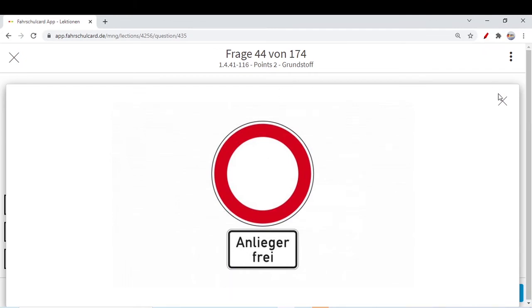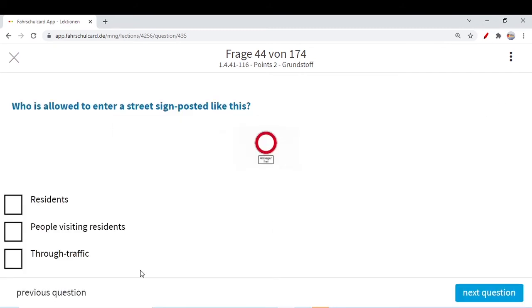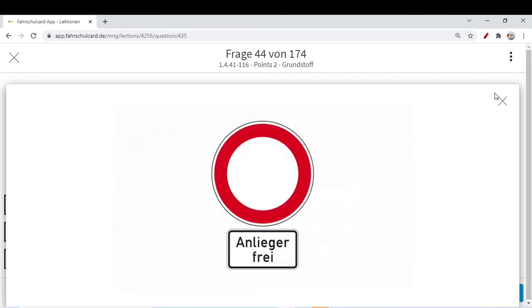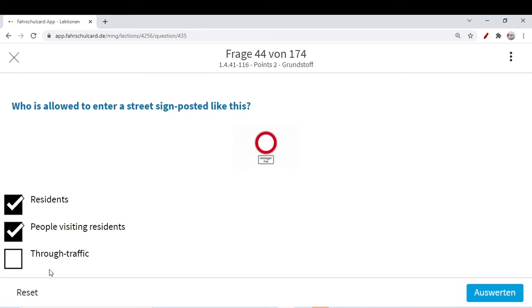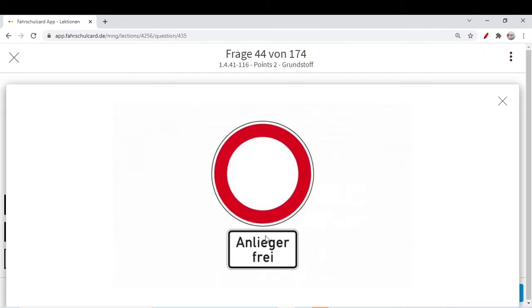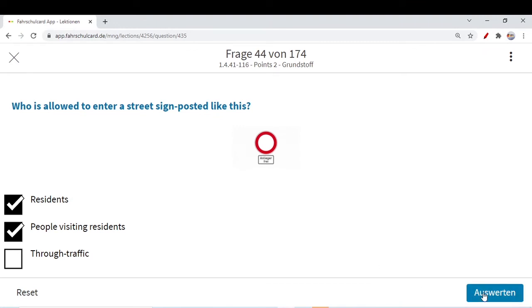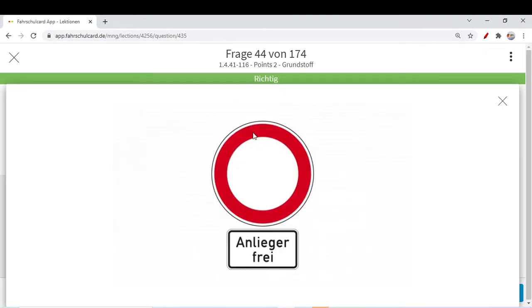Only Anlieger frei. Anlieger means residents, or those who are going to meet those residents living in that area. Only those are allowed. Only residents and people visiting residents are allowed. Through traffic is not allowed. Red circle means no one is allowed, strictly prohibited. But Anlieger frei means only the people who are living on that particular road, or those who are visitors visiting the inhabitants, can go onto this road.